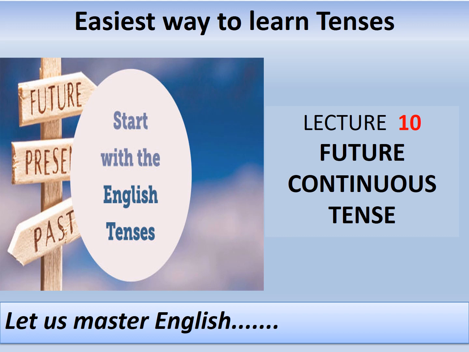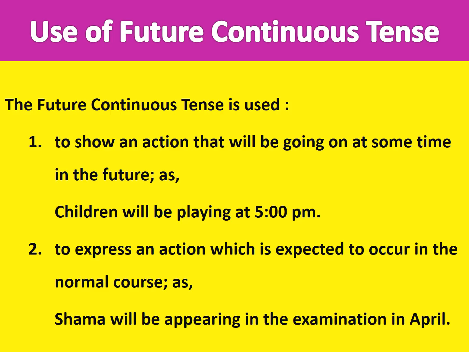In this video, we shall study future continuous tense. Let us know when to use future continuous tense. The future continuous tense is used to show an action that will be in progress at some time in the future, as children will be playing at 5 p.m. This tense is also used to express an action which is expected to occur in the normal course, as Shama will be appearing in the examination in April.